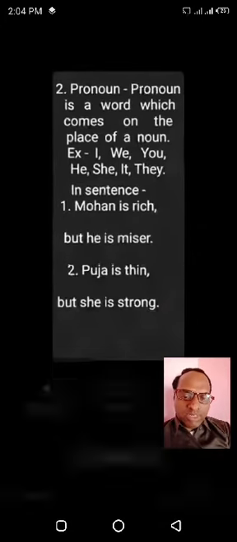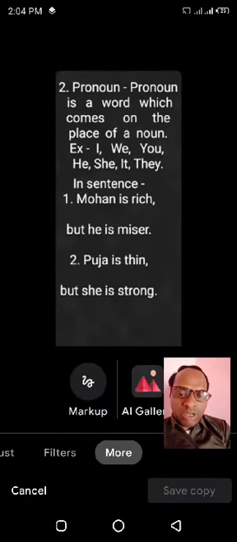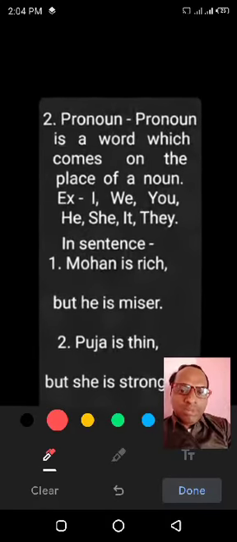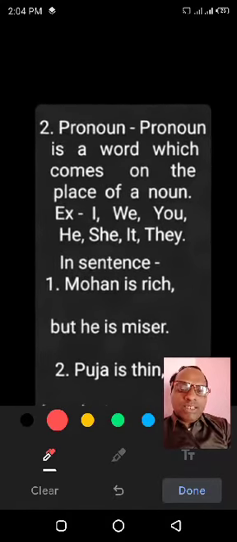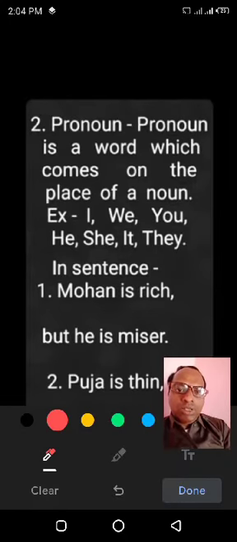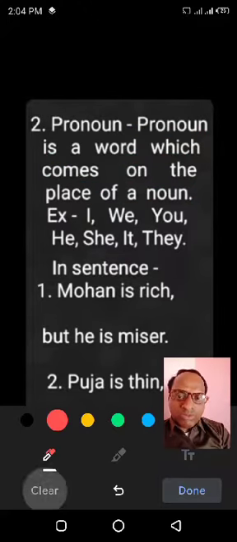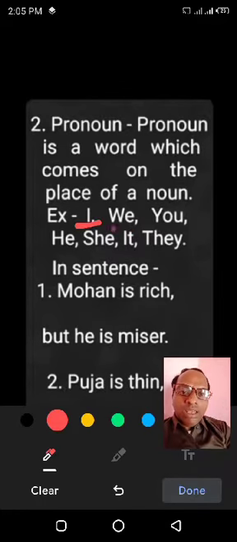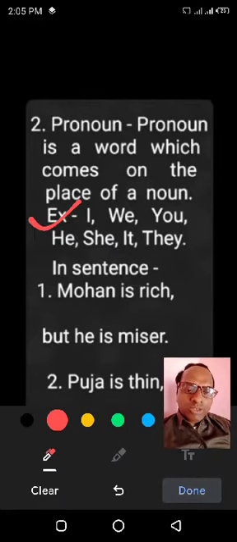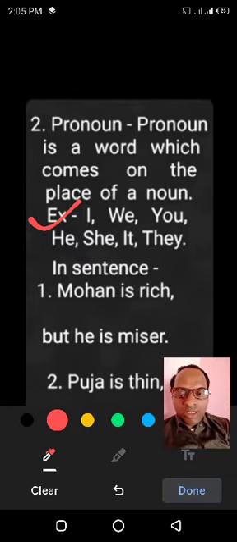Pronoun. Replacing words are called pronoun. Pronoun is called a replacing word because it replaces a noun. It comes on the place of a noun. In other words, pronoun is a word which comes on the place of a noun. Some examples of pronoun: I, we, you, he, she, it and they. You must try to learn examples. Example is not another way of teaching, but example is the only way of teaching.